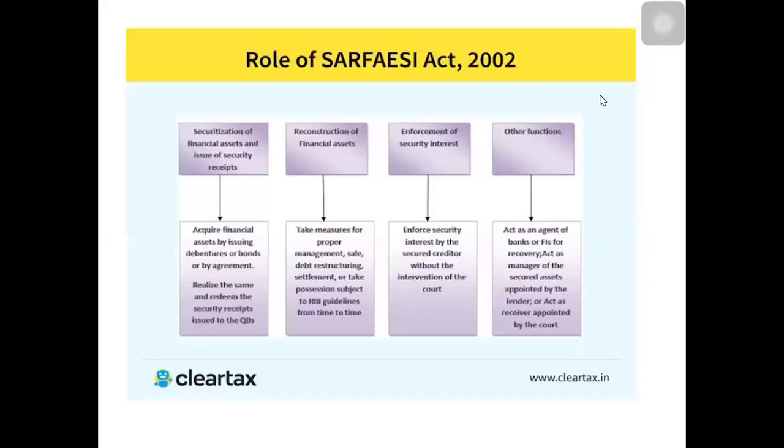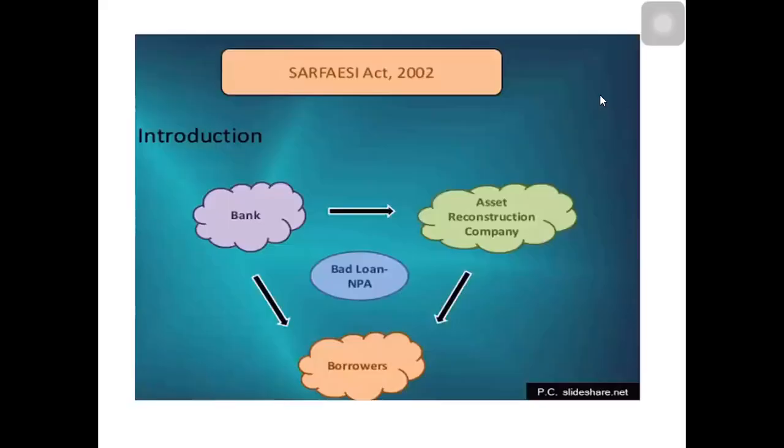And one more thing: under the SARFAESI Act, which lenders come under it? First, all types of banks come under the SARFAESI Act. Second, housing finance companies can also come.